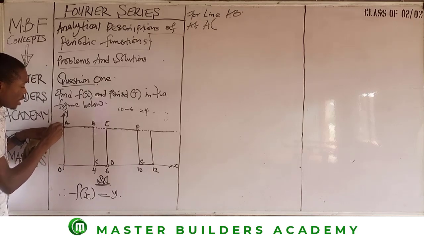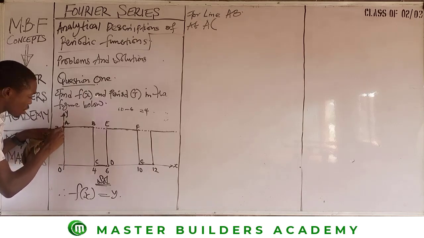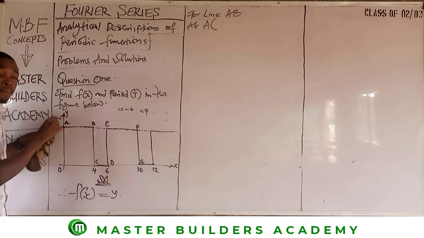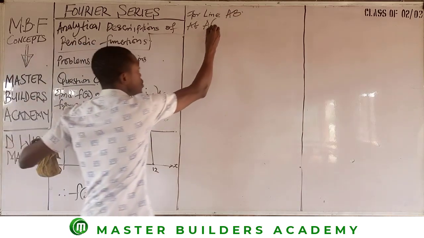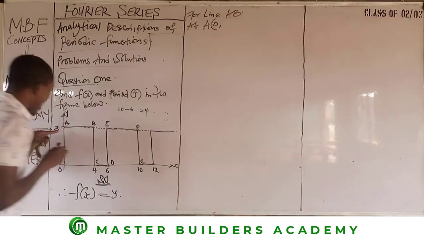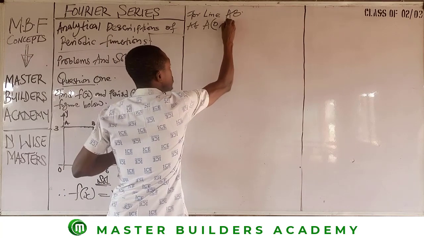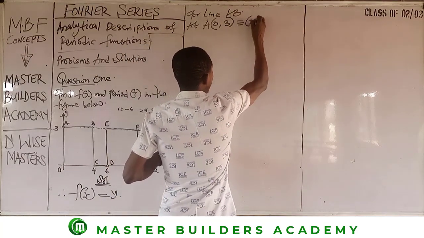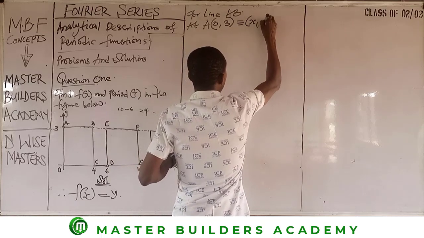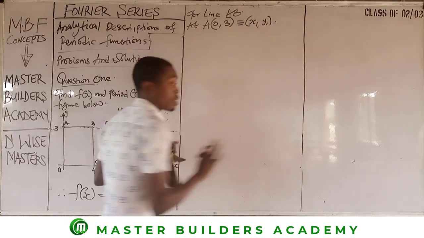Now, this is the point A. The point A that we have there lies on the vertical line. And any point that lies on the vertical line shows that the value of x is 0. So here, x is 0, but the value of y at this point is 3. So this is equivalent to x1, y1. We are done with that.